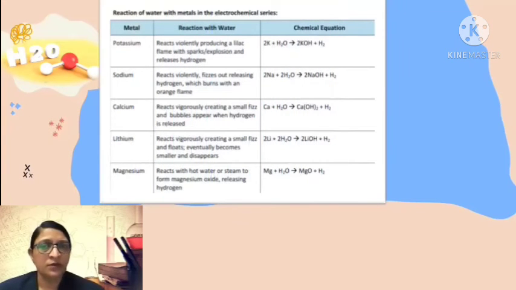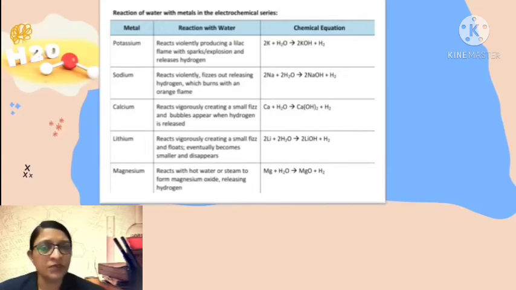Let us observe the reaction of water with metals in the electrochemical series. Potassium reacts with water violently with sparks or explosion and releases hydrogen gas, while sodium reacts violently with the release of hydrogen gas.